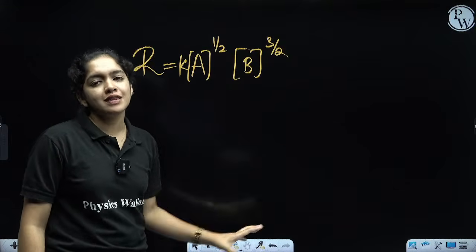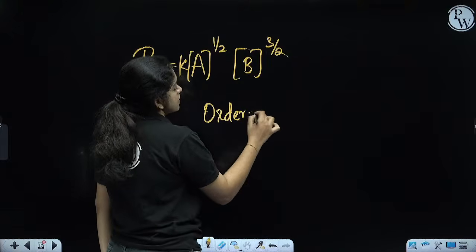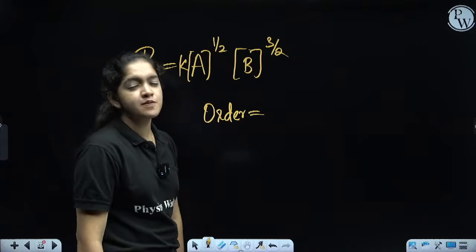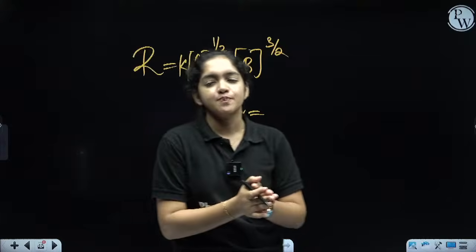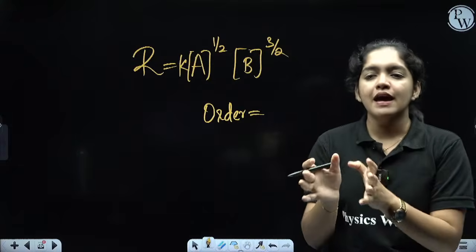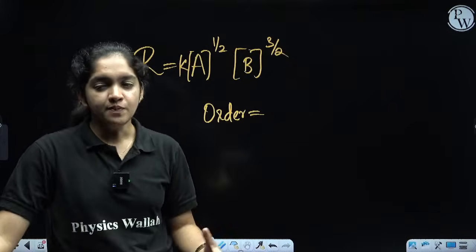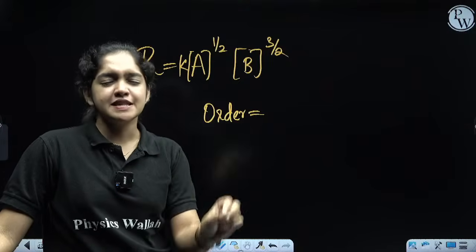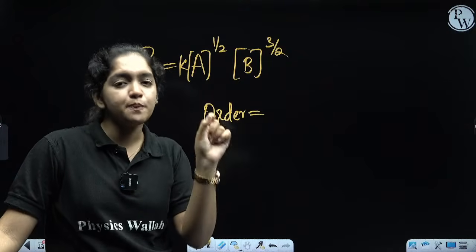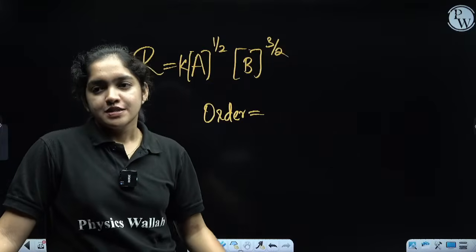This is the equation. How will you find the order of the reaction? Just look at the concentration terms given in the equation. Who will give the answer? I will give you 1 minute. Write the answer in the comment section, and I will read the names of those who submitted the answer without any mistakes. Very easy. Just add the powers of the concentration terms. You will get the answer. Just try to do it fast.